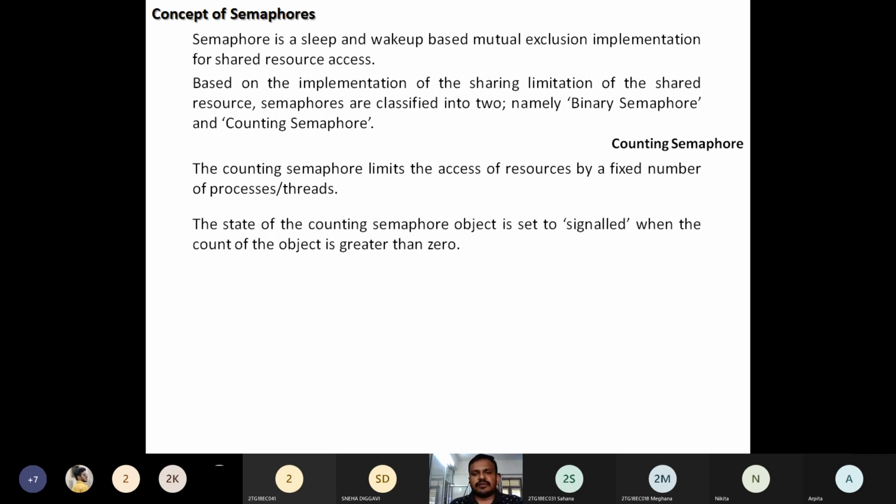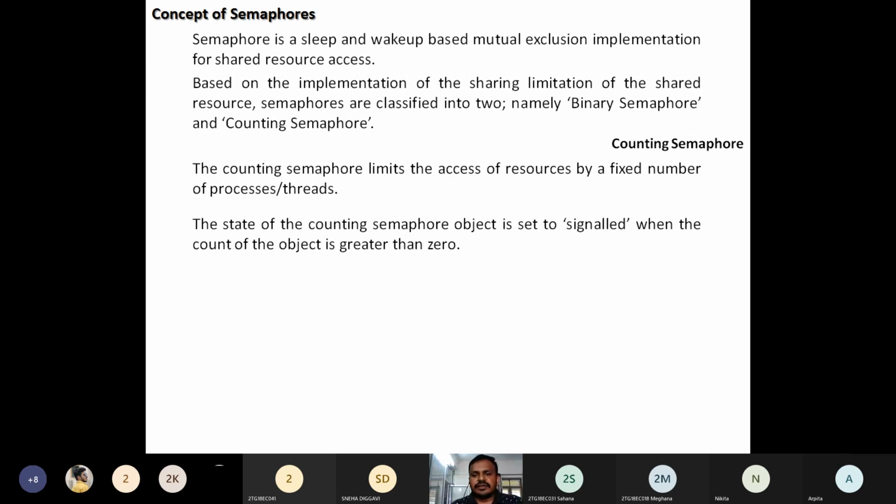The state of the counting semaphore object is set to signaled. Meaning, how do we monitor the access of these resources in the counting semaphore? Are all resources allocated, or is there any resource left free?